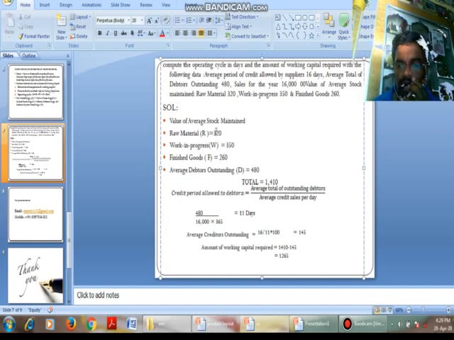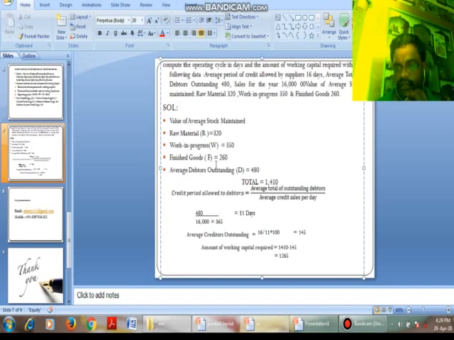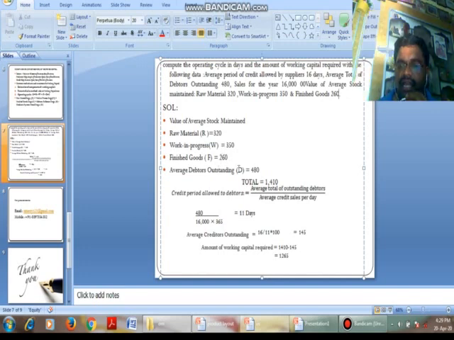Now what we will do? We will add R plus W plus F, that is raw material stage plus work in process stage plus finished goods stage, and we will add the debtors also. That is 320 plus 350 plus 260 plus 480, and we will get 1410.